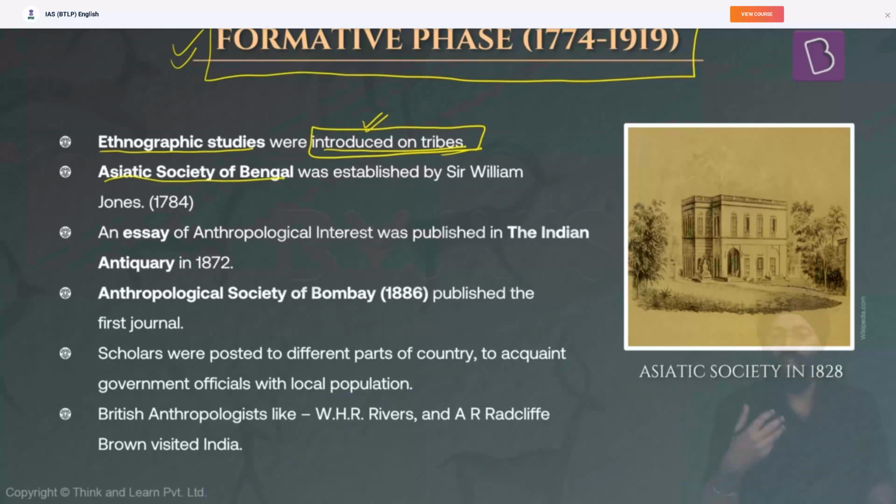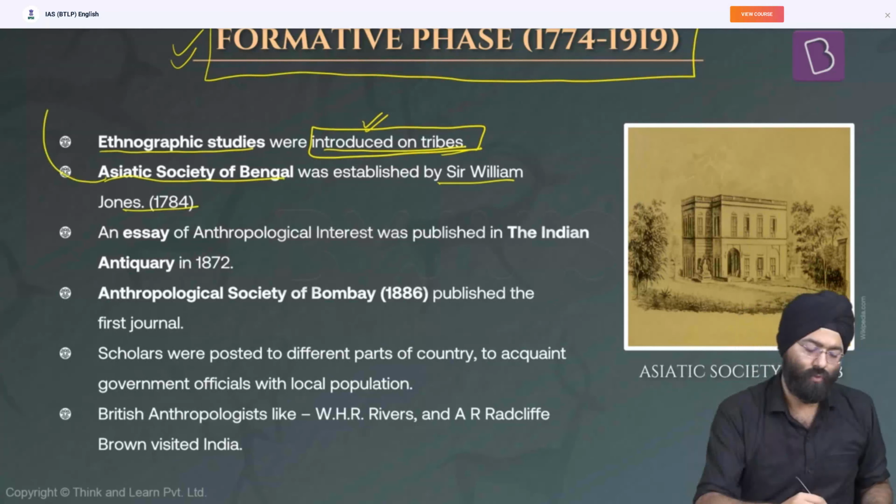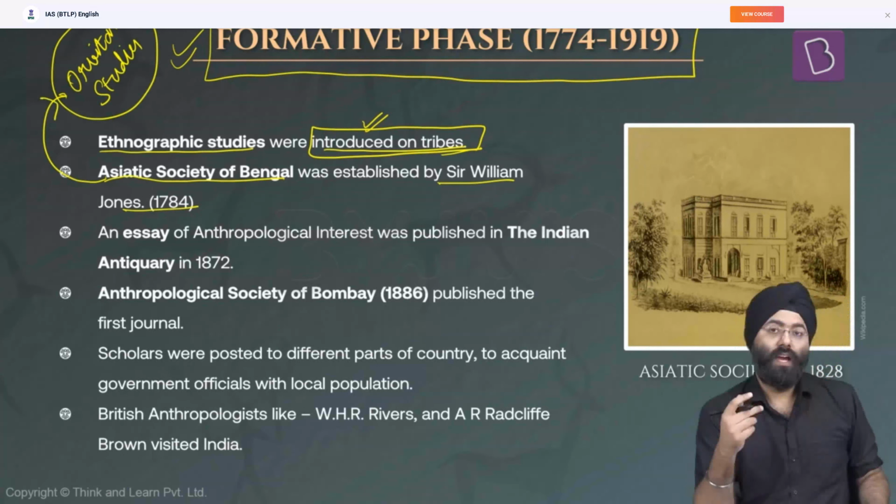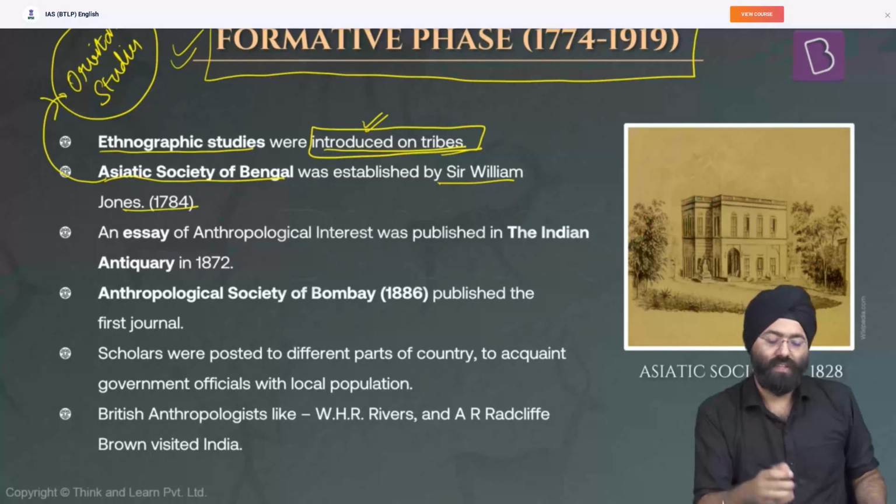During this period, the Asiatic Society of Bengal was established by Sir William Jones. As you have already studied, it was focused on Oriental studies, because the British had established their rule under the East India Company. They wanted to know about the people also. So this was one of the major advancements with respect to the data collection on the people of India.